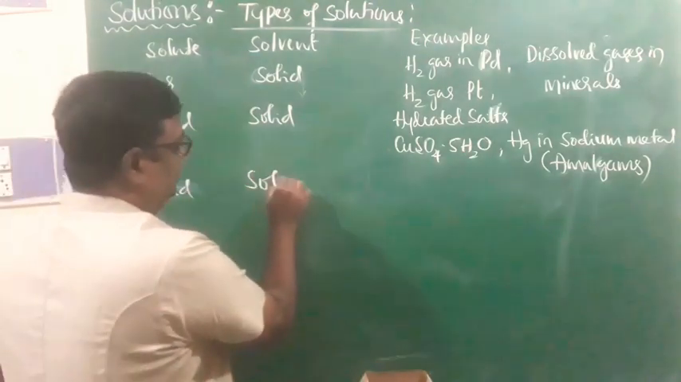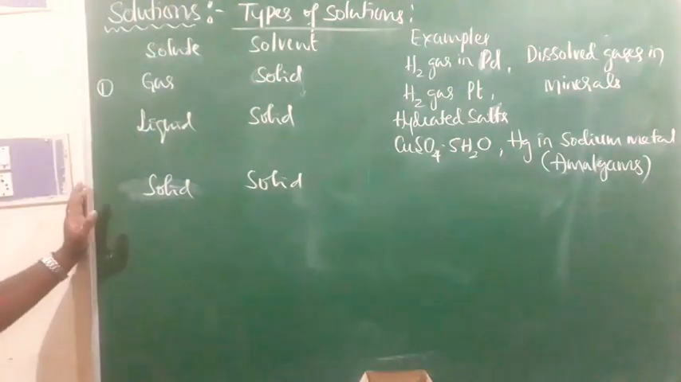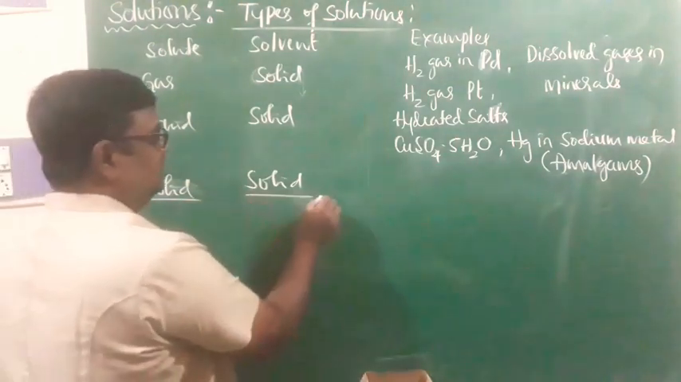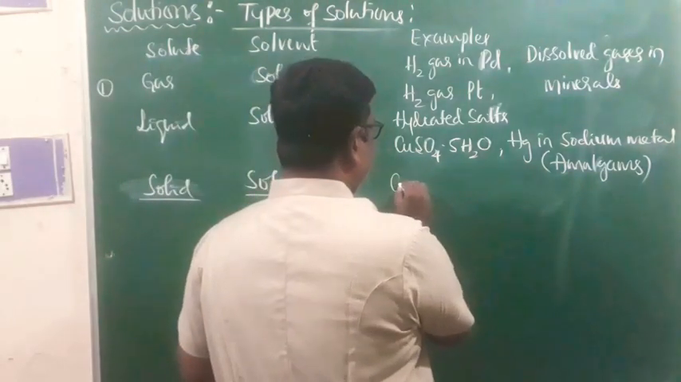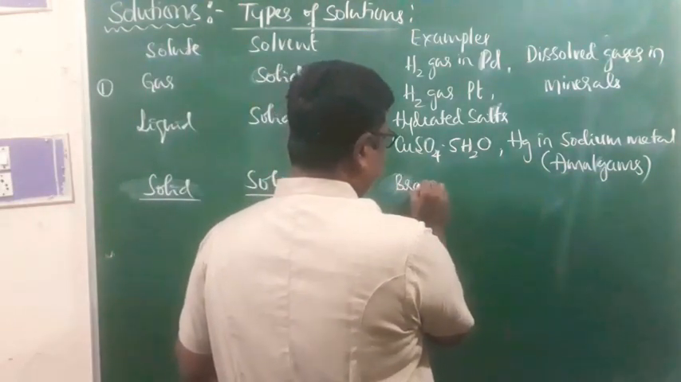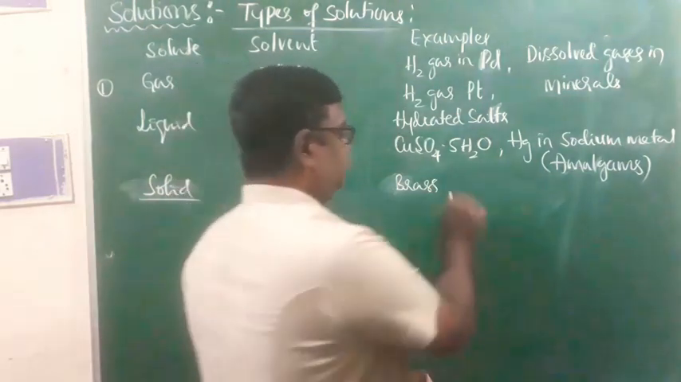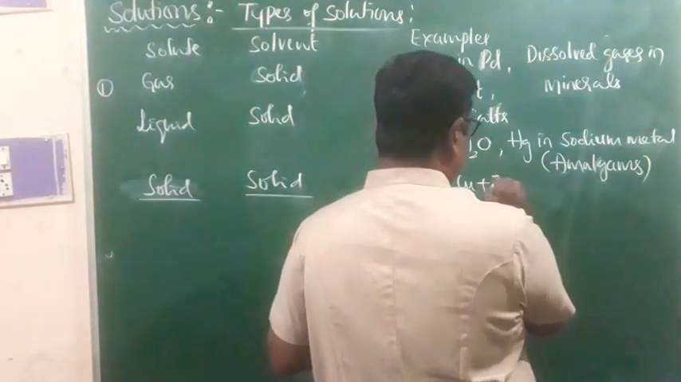Solid in solid type, yes, solid in solid type. Here the solute is a solid and the solvent is a solid. As far as solid in solid type is concerned, many alloys can be given. For example, brass. Brass is a mixture of copper and, of course, zinc.